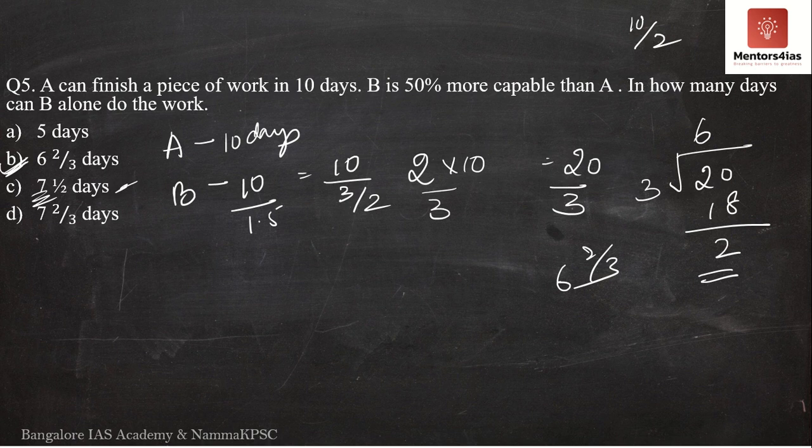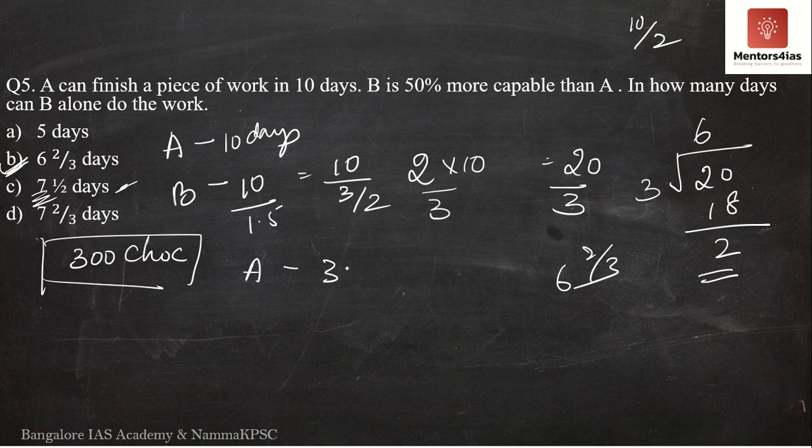You should also consider the amount of work that is done. See, just to prove it to you, I will do this chocolate method over here to show that it is not 7.5 days, but rather 6 2 by 3 days. Okay, so let me assume the work to be 300 chocolates. If A can eat 300 chocolates in 10 days, how many chocolates per day? 30 chocolates per day.